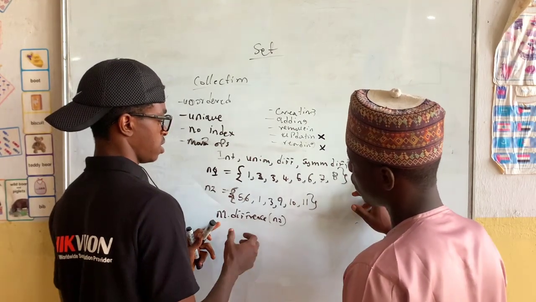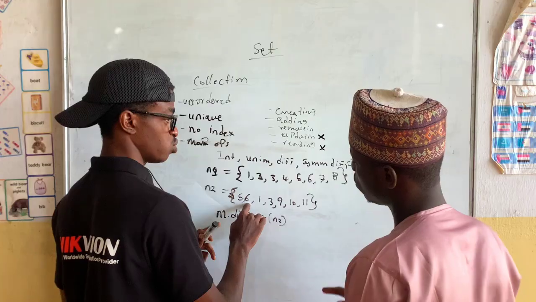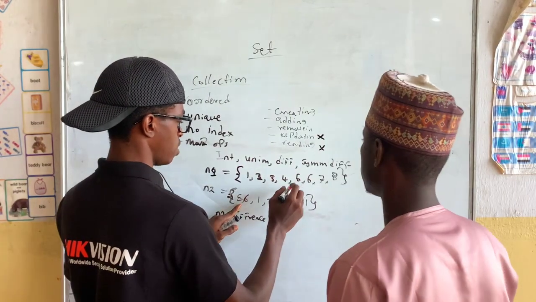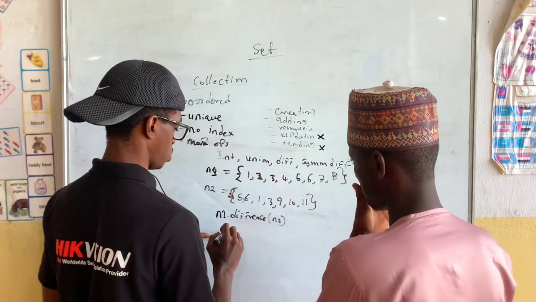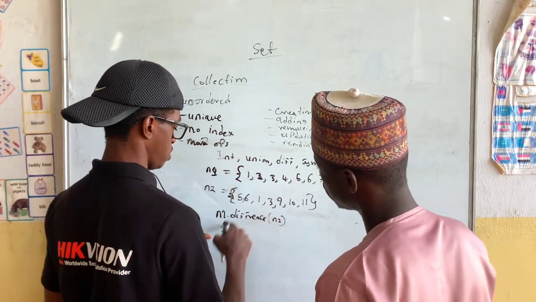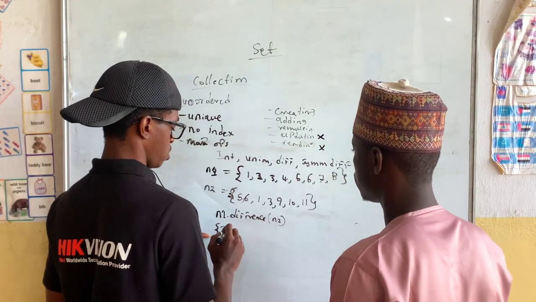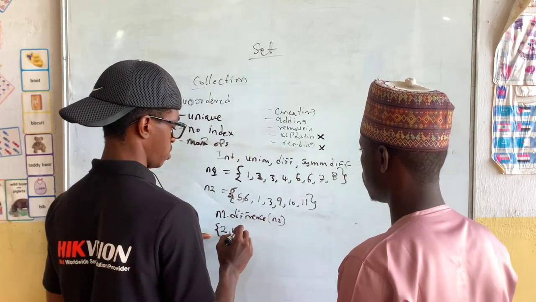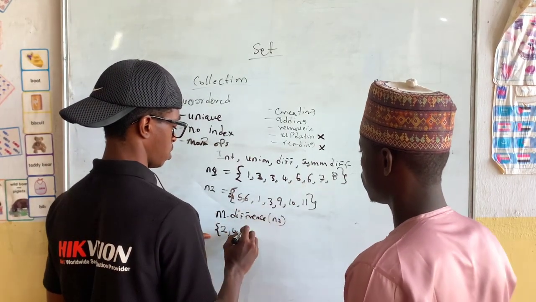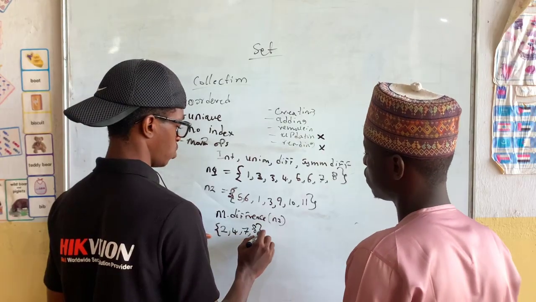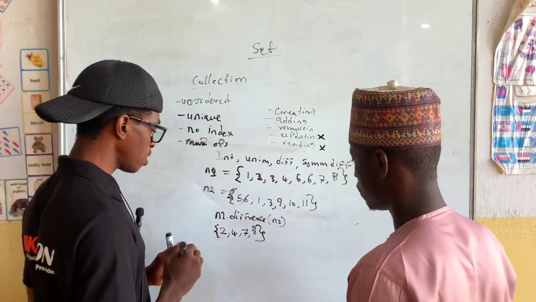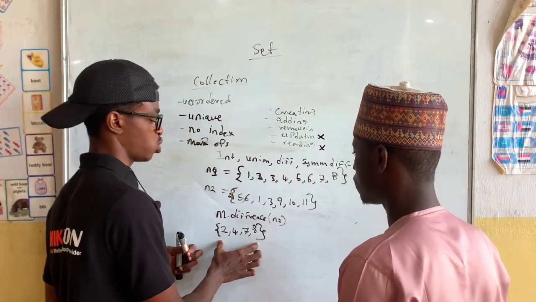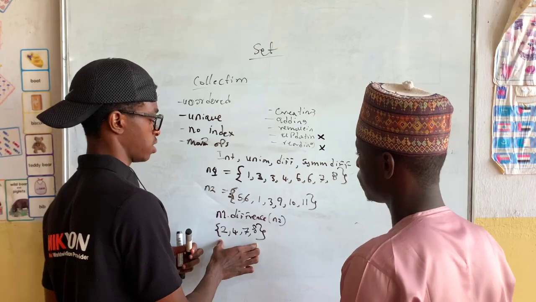So if we have 5, we don't have 1, we don't have 2, we have 3, but we don't have 4, we don't have 6, we don't have 7 and 8. So this is what we're going to see after we remove all the elements of n2 from n1. This is the difference. Do you understand?